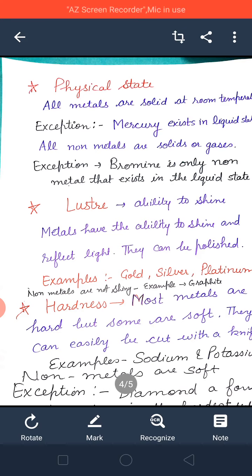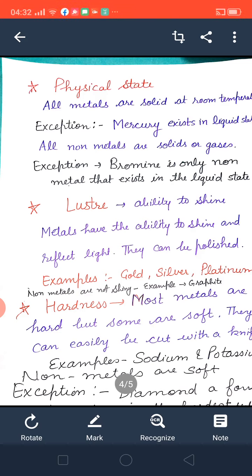Now exceptions are there in science, beta. Mercury, you have seen mercury? Yes, tell me. Mercury is filled in a thermometer. Where do you use a thermometer? A thermometer is used to measure body temperature in clinics. Mostly it is used. Very good. So mercury exists in liquid state. Mercury is a metal, and still it is found in the liquid state.